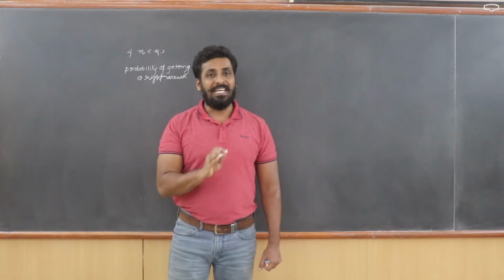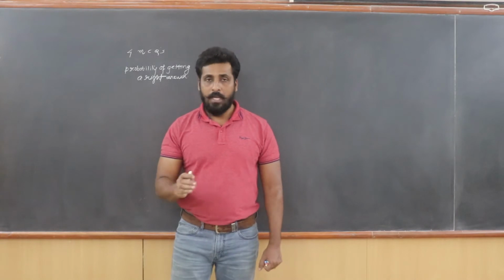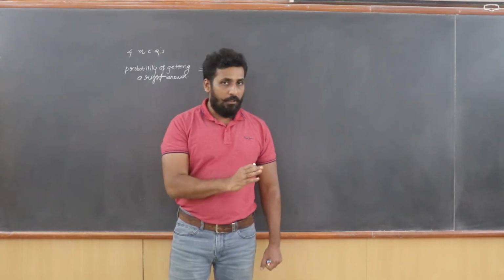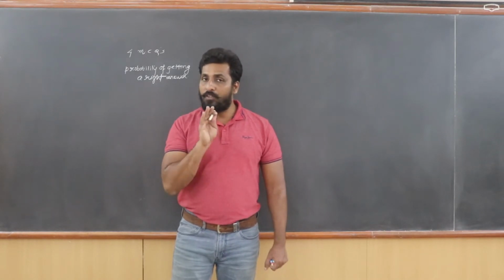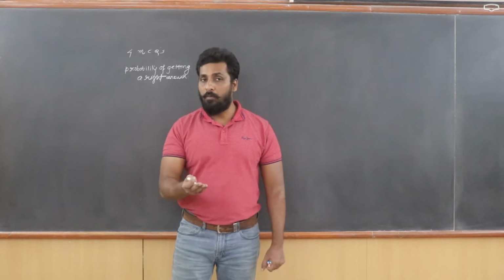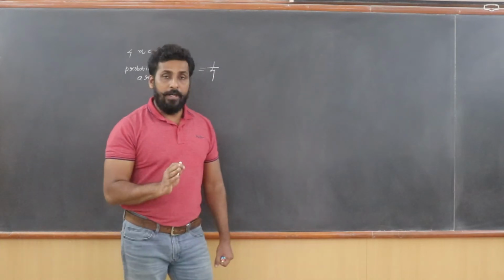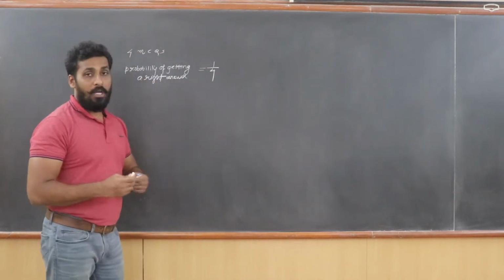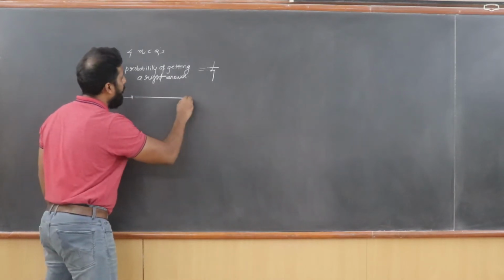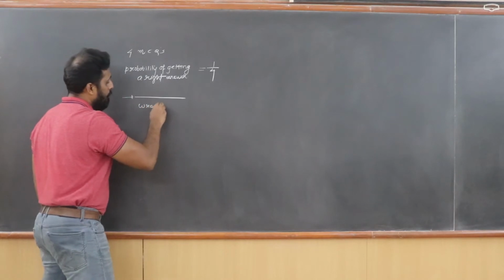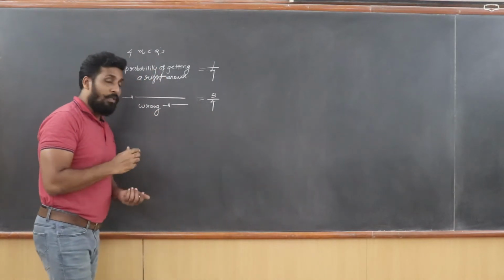So out of 4 options, I can select one option. So it can be done in 4C1 ways, that is 4 ways. And there is only one correct option, so the correct option can be selected in 1C1 way. That means the probability of selecting a correct answer would become 1C1 upon 4C1, that means 1 by 4. Likewise, there are 3 wrong options. That is why the probability of getting a wrong answer becomes 3 by 4.